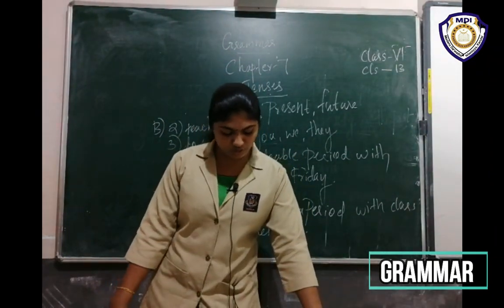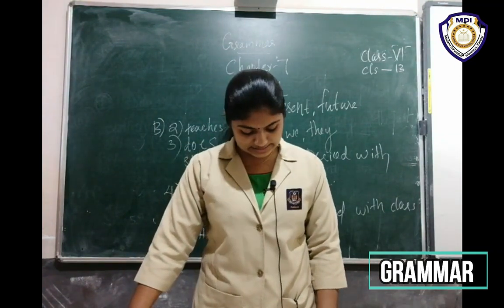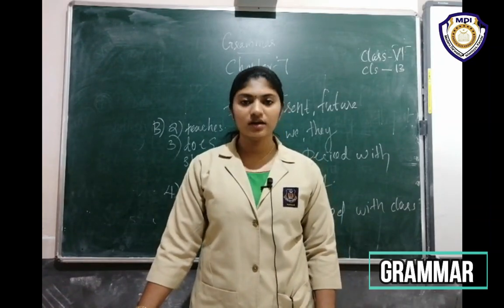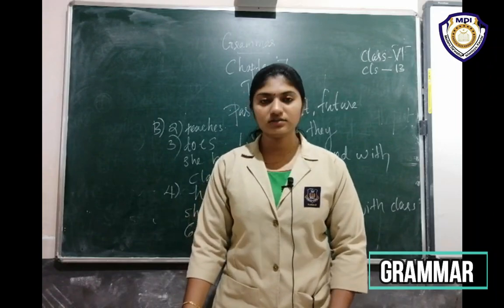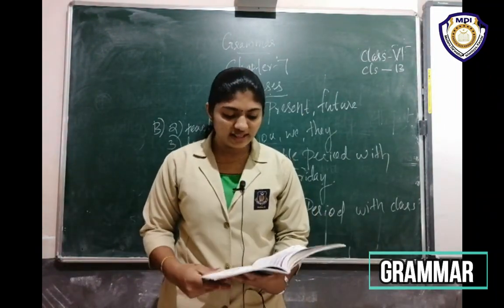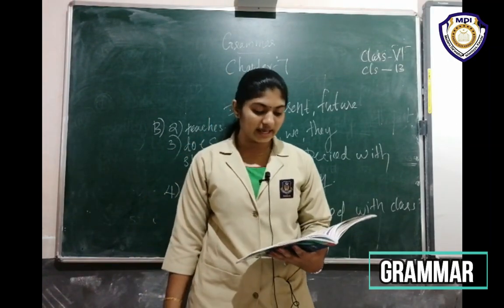Sixth one, frame 2 questions of your own and write their answers. Okay, all of you make your own questions and answers. Okay, then exercise number C, fill in the blanks with the present continuous tense of the verbs given in the brackets.